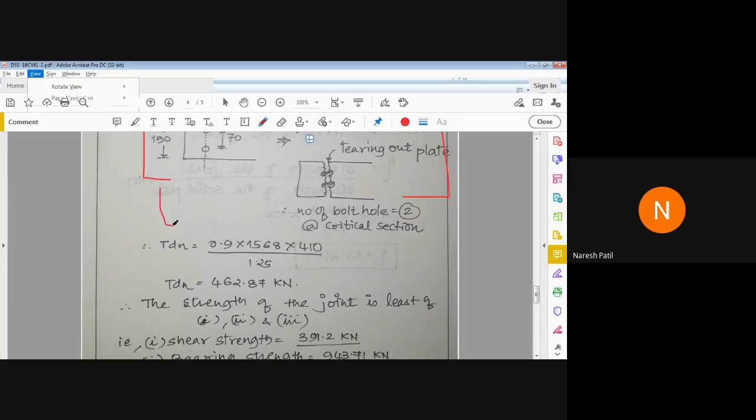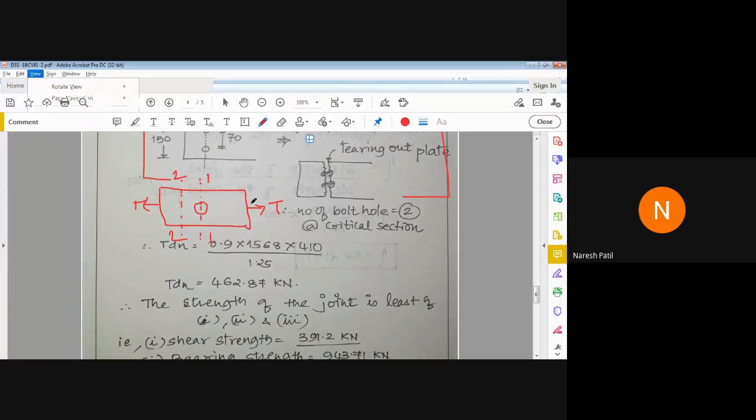We have a plate here, and that plate has a hole, a bolt hole. And if I consider two sections, one section here and one section here, and the plate is subjected to external force T or P, which section will fail first? Either section 1 or section 2. Can anyone answer? Yes, I am waiting for the answer.